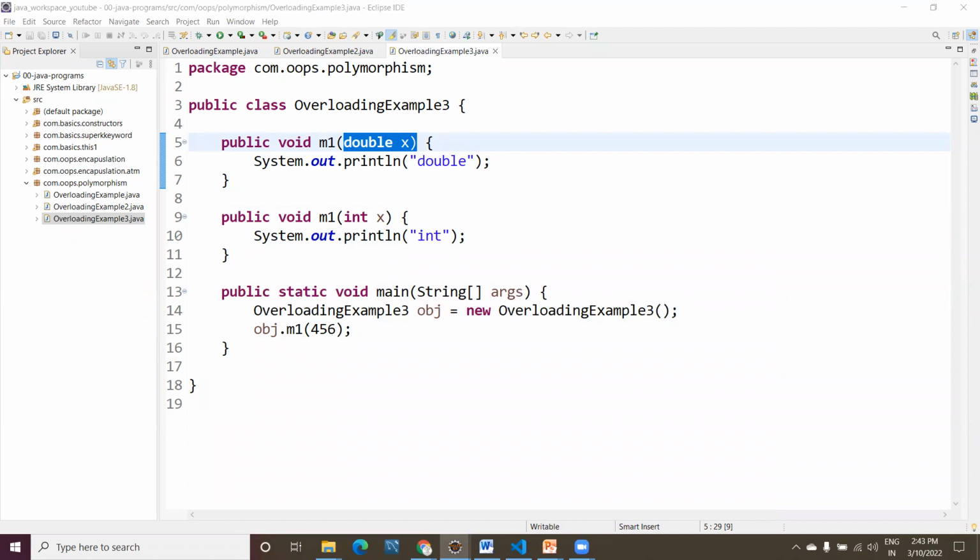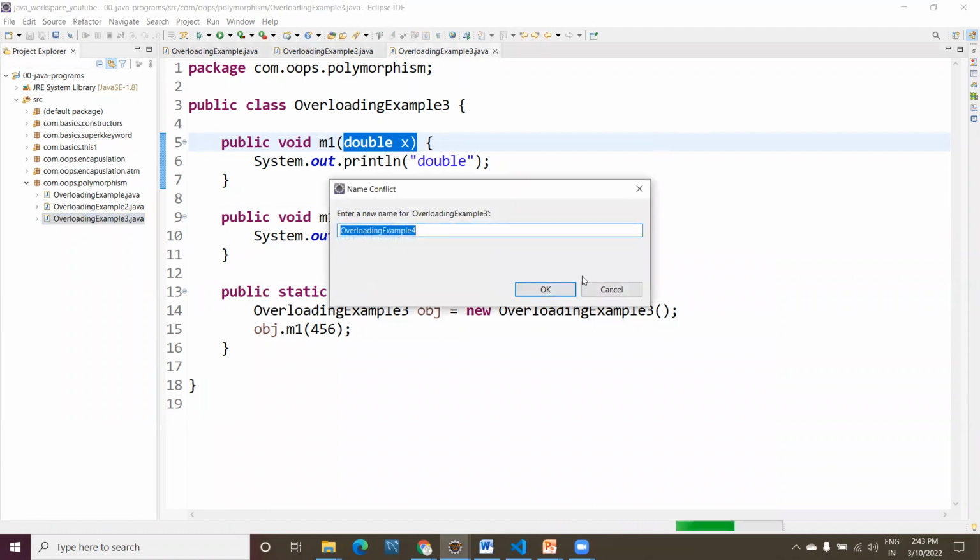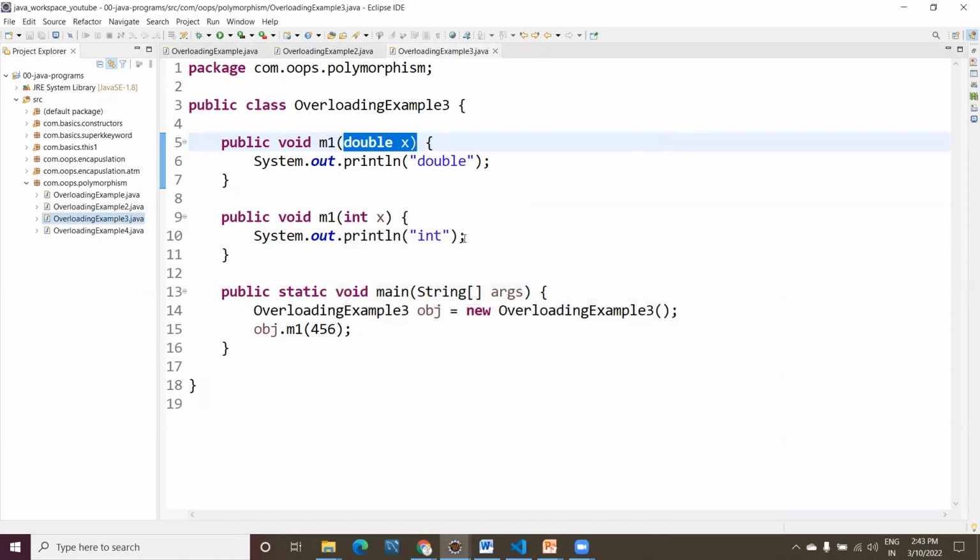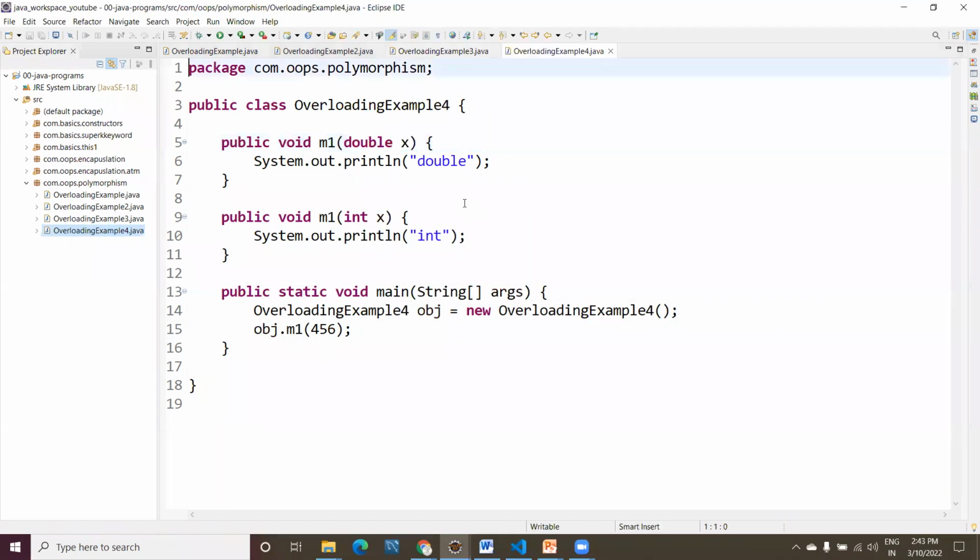Hope everyone is clear about this scenario. I have another scenario. Copy and paste it here: fourth example. Here I will take a float data type. See, what is the output now? Here I am making it a float. We have float and double, but we are passing an integer.